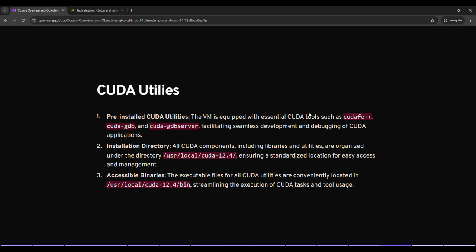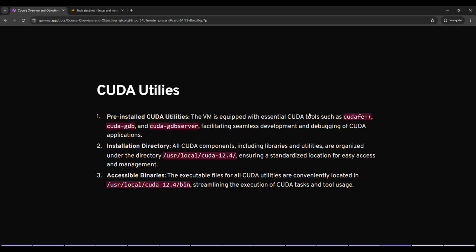Basically, what are the CUDA utilities and how it works, and where you can find all the installed libraries and other things. Okay, so by the end of this lecture, you will be familiar with the fundamental aspects of CUDA utilities, facilitating seamless development and debugging of CUDA applications. So CUDA utilities are a suite of tools designed to assist in the development and debugging of CUDA applications.